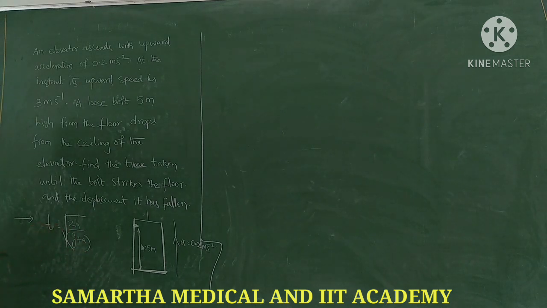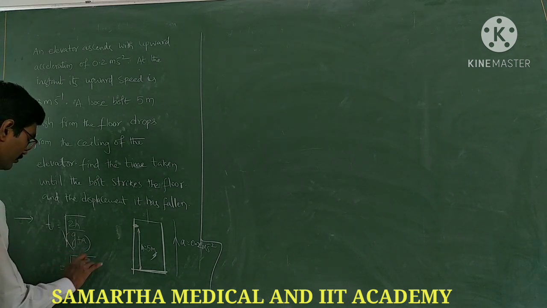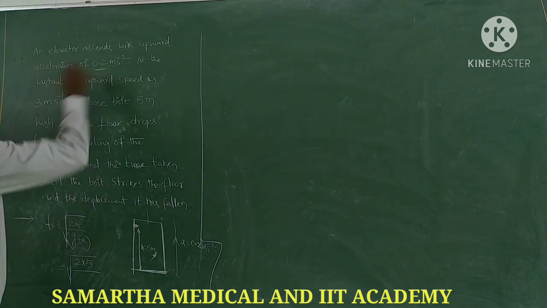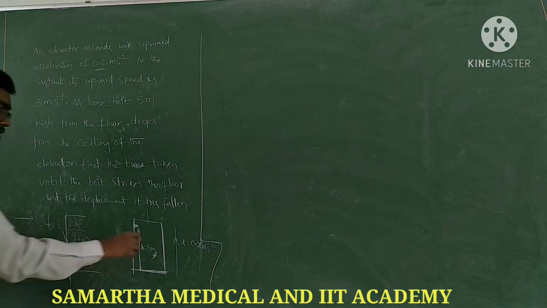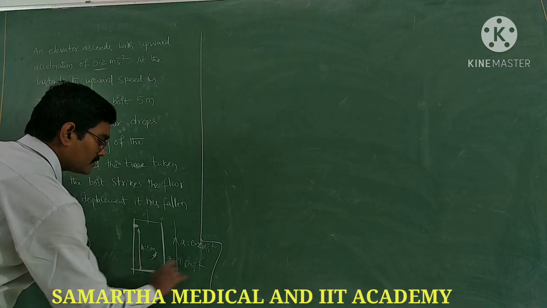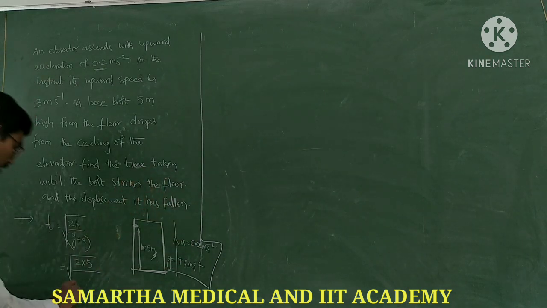Now what is the height? It is 5 meters. So you can write square root of 2 into 5 by g, which is 9.8, and a is given as 0.2. They didn't mention that g is 10, so you take 9.8 plus 0.2, so total 10.